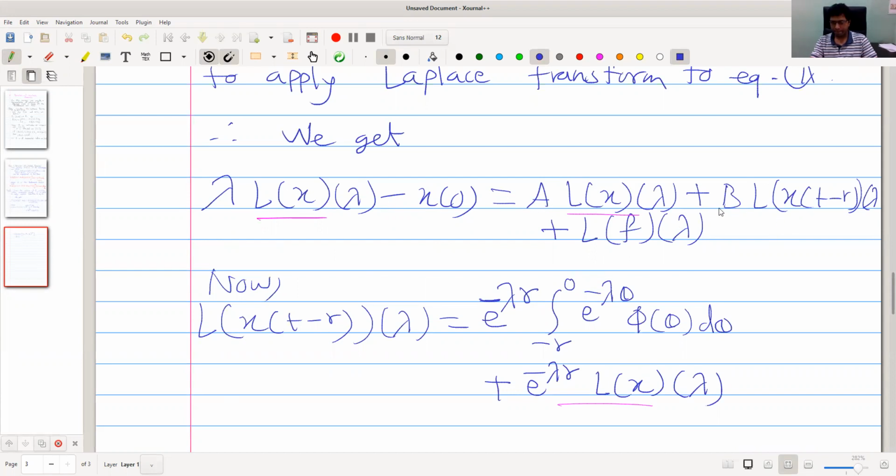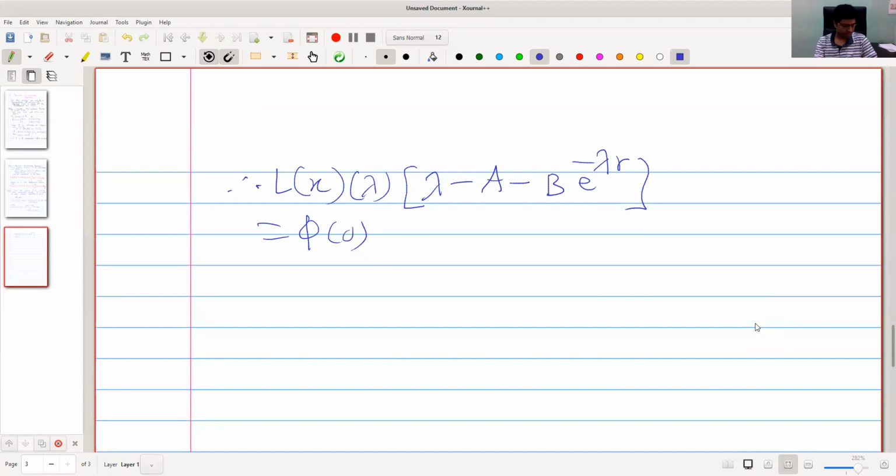Then plus b e raised to minus lambda r into integral from minus r to 0 e raised to minus lambda theta phi of theta d theta.